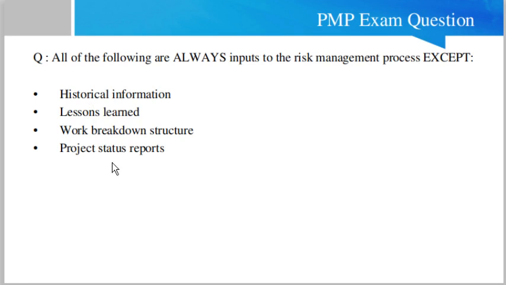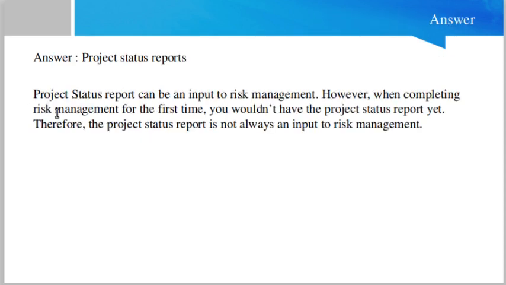Whenever we talk about a risk management process, historical information is necessary, lessons learned are also very important, and the work breakdown structure is also very important. Only the project status report is not useful for the risk management process. So the answer is project status reports.